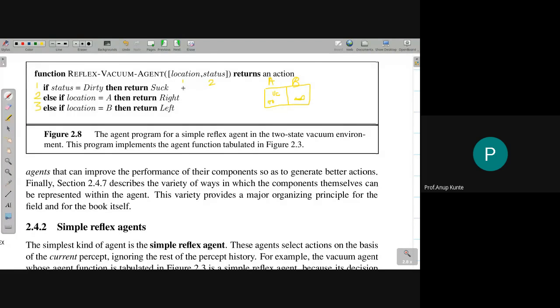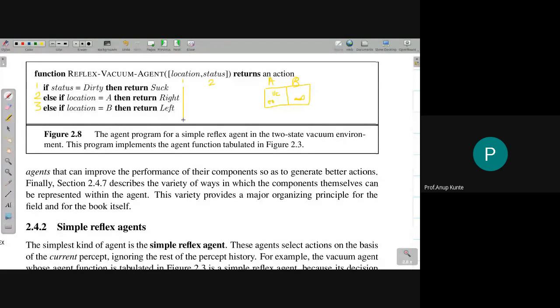See, this is realizable. This example scenario that we have considered had a vacuum cleaner with 2 sensors and 3 actions defined for it. Suck, right, left: 3 actions, 2 sensors, one telling it the location it is in, second, the status of the room. It can now work and function according to this program, and that is why I say this is realizable. This does not require any table creation beforehand. This does not require, by the way, knowing the state of the environment.